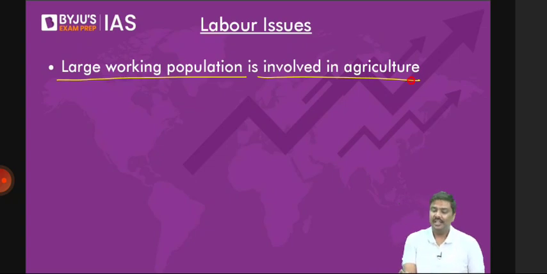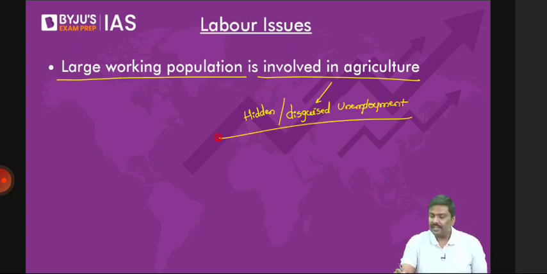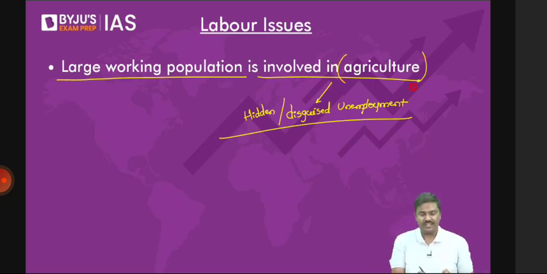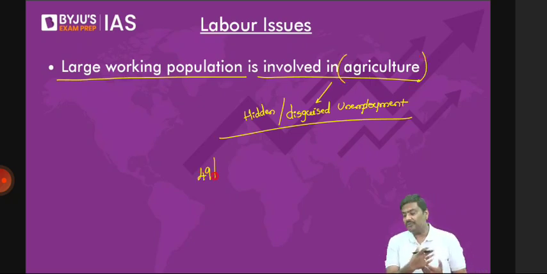Why? Please understand this. There is a term called hidden or disguised unemployment. What do you mean by disguised unemployment here? Agriculture is a prime example of disguised unemployment in India. If you look at how many people are working in the agriculture sector, generally the economic survey says somewhere around 49%. From one year to the next, a slight change will happen. Next year, whatever the document says, please use it. Around 49% of the working population is in the agriculture sector. That's a problem, by the way.